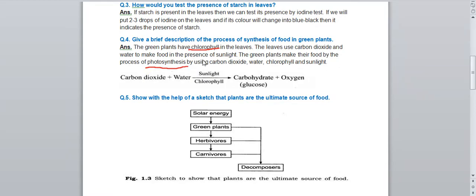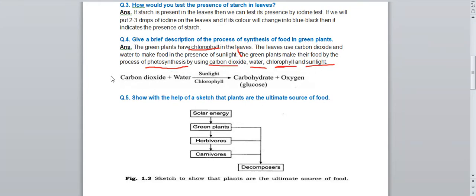So what answer will you write? Green plants have chlorophyll in the leaves. After that you can skip one line, and from here you can write: the green plants make the food by the process of photosynthesis. You have to mention the name of the process, photosynthesis. What are the things needed for making the food? Carbon dioxide, water, chlorophyll and sunlight. Carbon dioxide is present in the air, the roots will absorb water from the soil, chlorophyll is present in the leaves and sunlight will come from the sun.